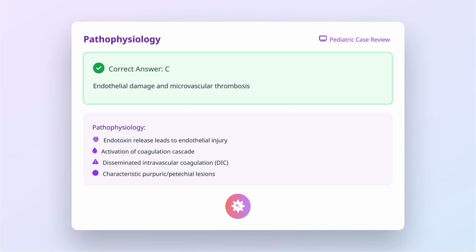The characteristic rash in meningococcemia results from endothelial damage and microvascular thrombosis. Neisseria meningitidis releases endotoxin that triggers an inflammatory cascade, leading to endothelial cell injury and activation of the coagulation system. This process can progress to disseminated intravascular coagulation, or DIC. The resulting microvascular thrombosis and hemorrhage produce the classic purpuric and petechial skin lesions. This vasculopathy can affect multiple organ systems, explaining the multi-system failure seen in severe cases.